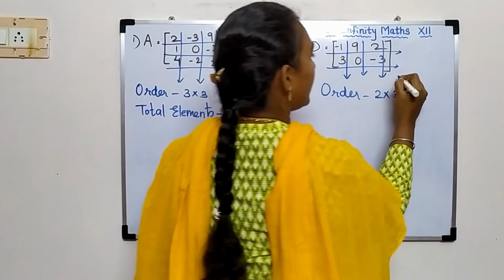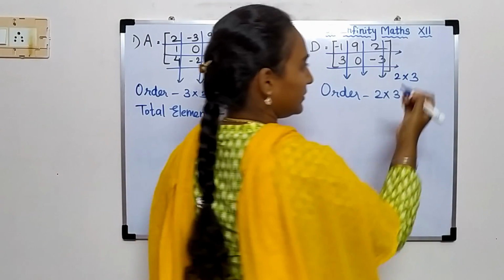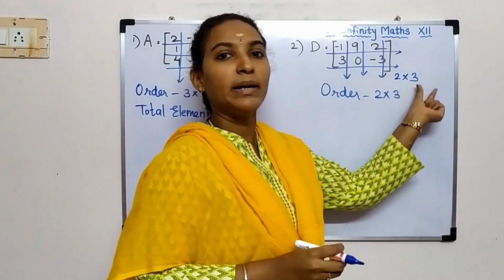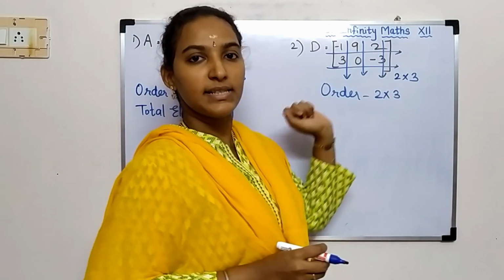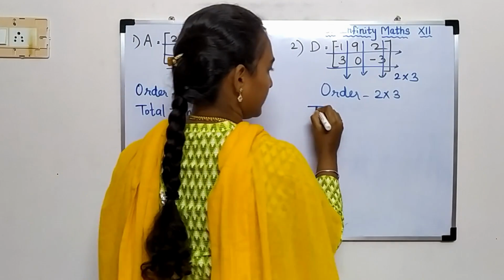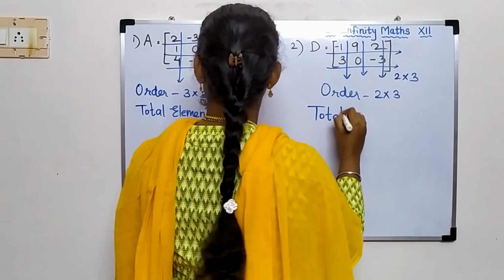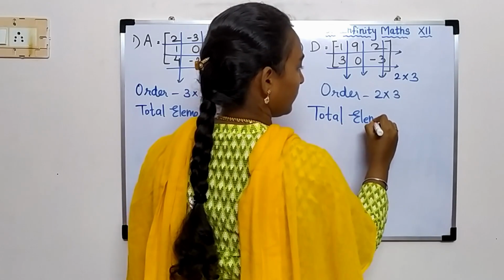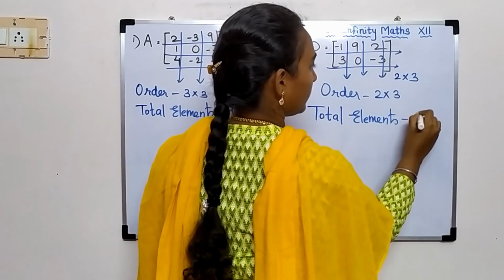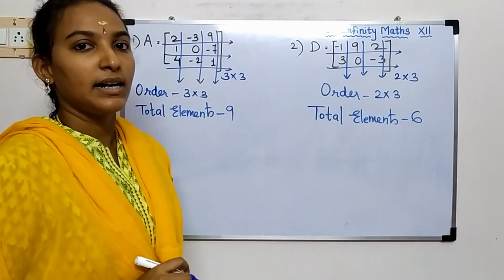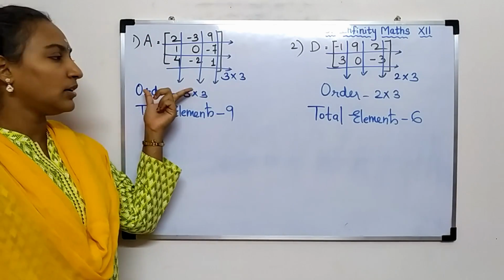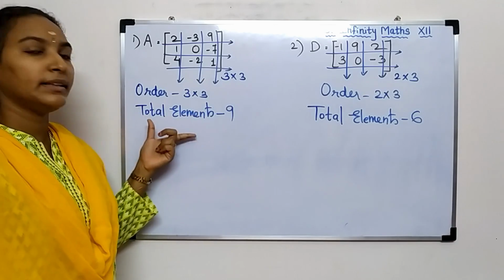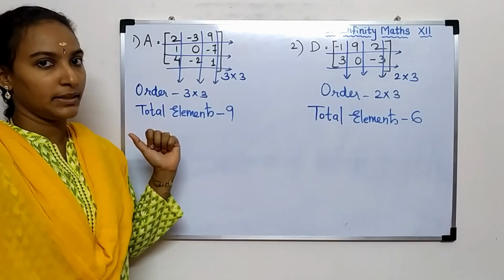That is, the order of the matrix D is 2 by 3. That is 2 multiplied by 3 is 6. We have 1, 2, 3, 4, 5, 6 elements in total. So the total elements are 6. So now we can easily find the order of a matrix and the total number of elements in our matrix.